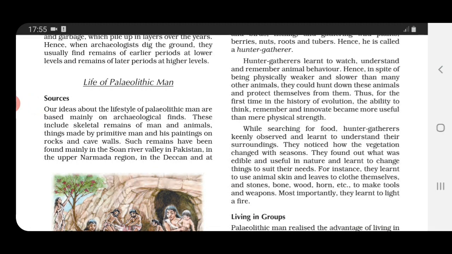Then they also learned that stones, bone, wood, and horn can all be used for making tools and weapons. Also, the most important part was they learned to light a fire.